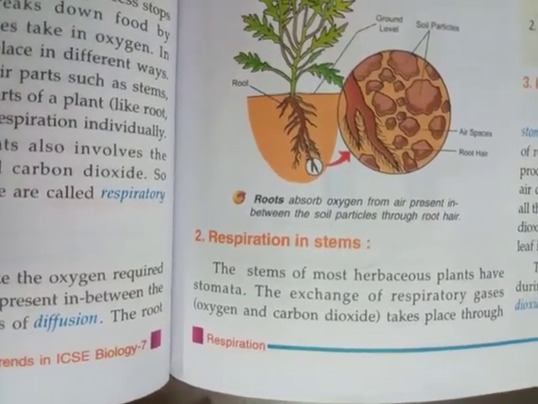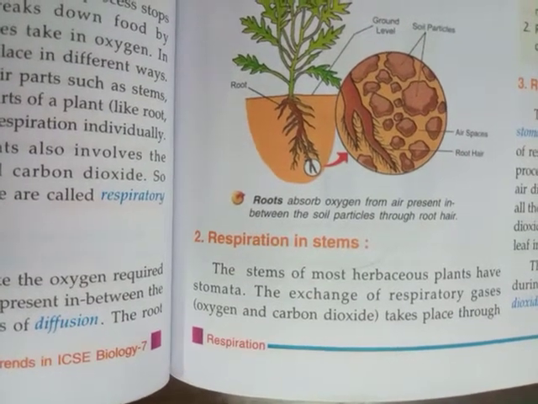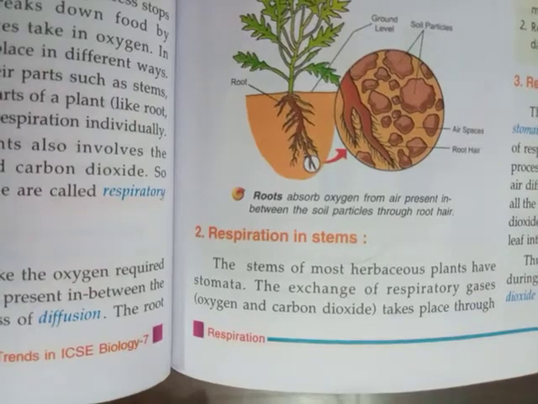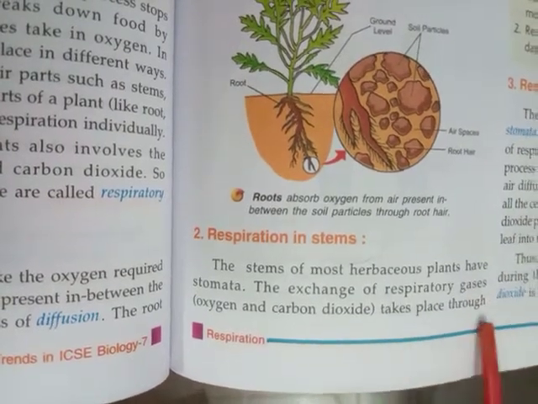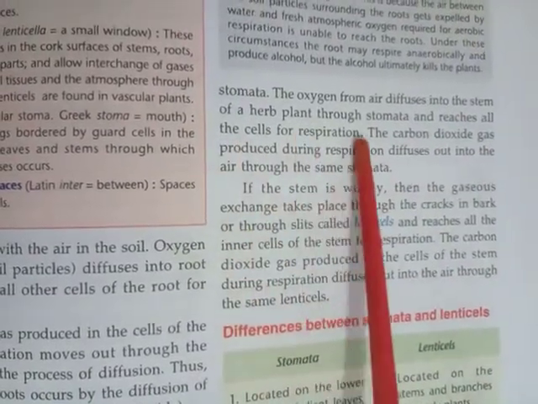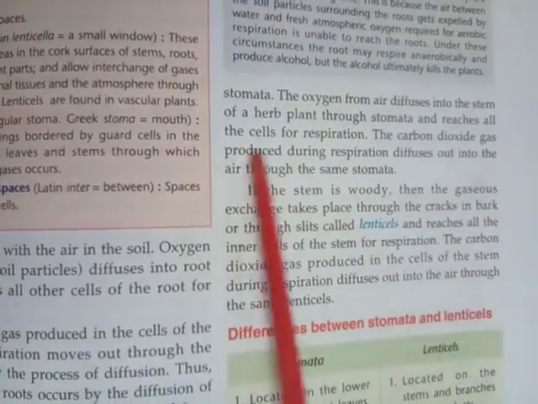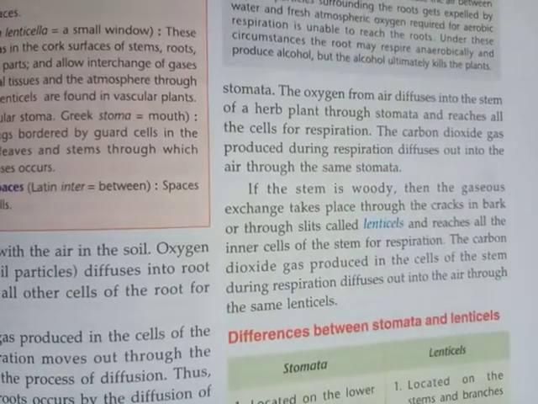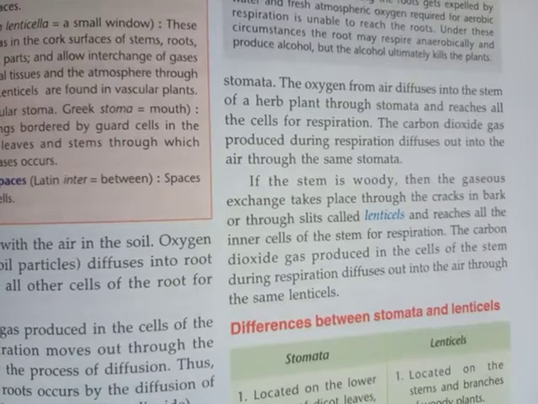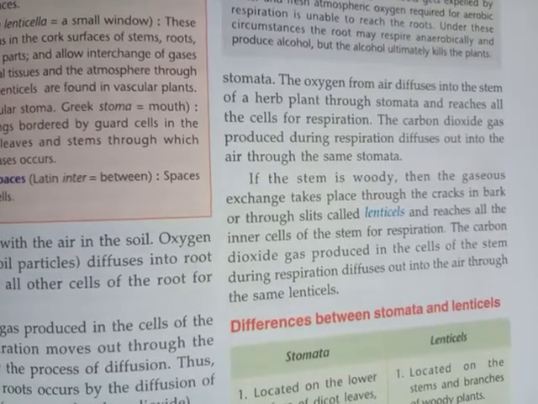These plants respire through stomata, meaning the exchange of respiratory gases takes place through stomata. The oxygen from air diffuses into the stem of a herb plant through stomata and reaches all the cells for respiration. The carbon dioxide produced during respiration diffuses out into the air through the same stomata.